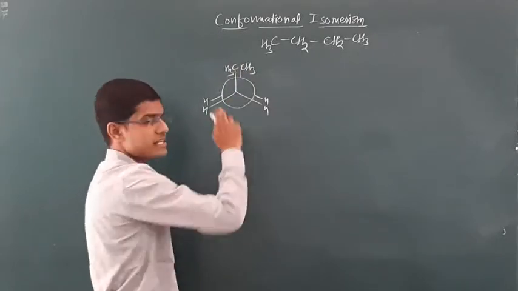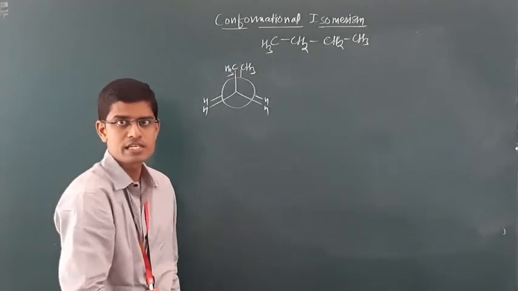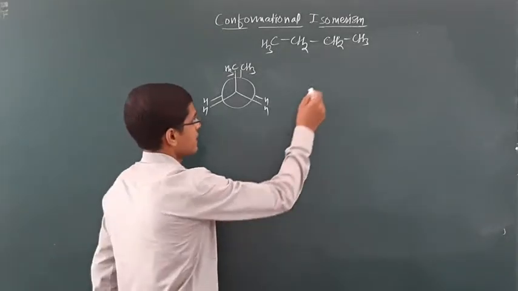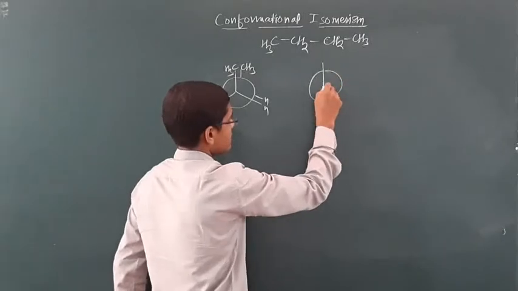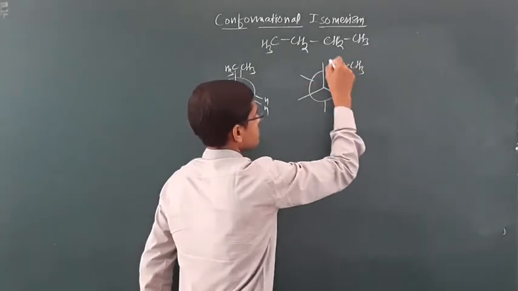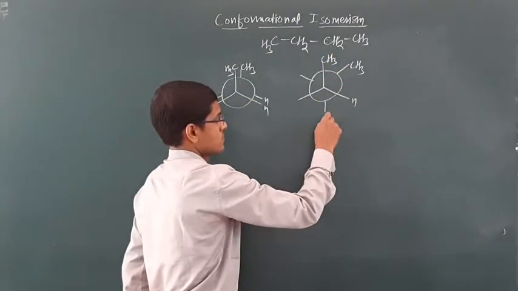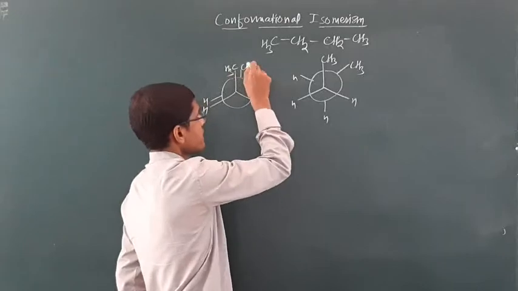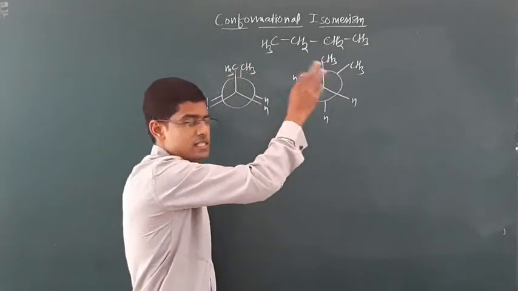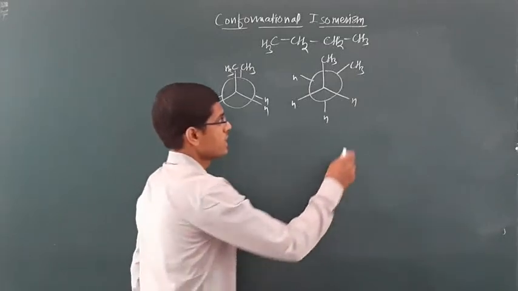Frontal CH3 and rear CH3 are in front of each other. The angle between these two CH3 is 0 degree. Then, if we rotate the rear carbon by 60 degree, the next conformational isomer is produced.